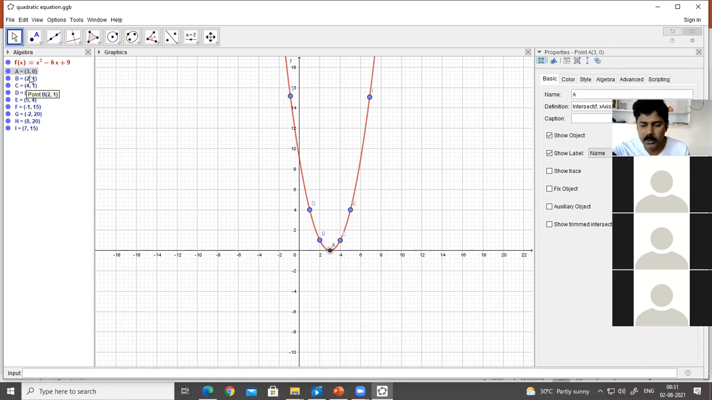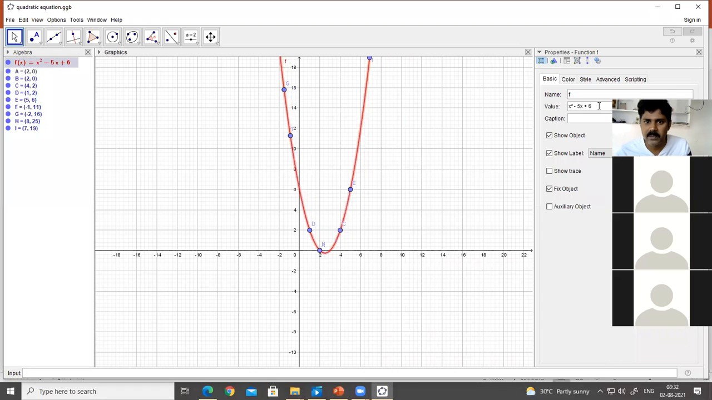A is equal to 3 comma 0. Since it intersects the x-axis at 3 comma 0, hence the zero of the polynomial is 3. B is 2 comma 1 and C is 4 comma 1. So see, this is the shape of the parabola. You will get a U, depending upon the quadratic equation we have here. If I change the quadratic equation, for example, x square minus 5x plus 6, the graph will be like this.